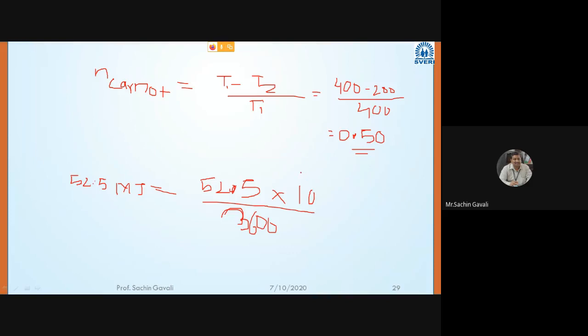Megajoule means 10 raised to 6 and kilojoule means 10 raised to 3. So when we want to convert into kilojoule, we have to multiply by 10 raised to 3.